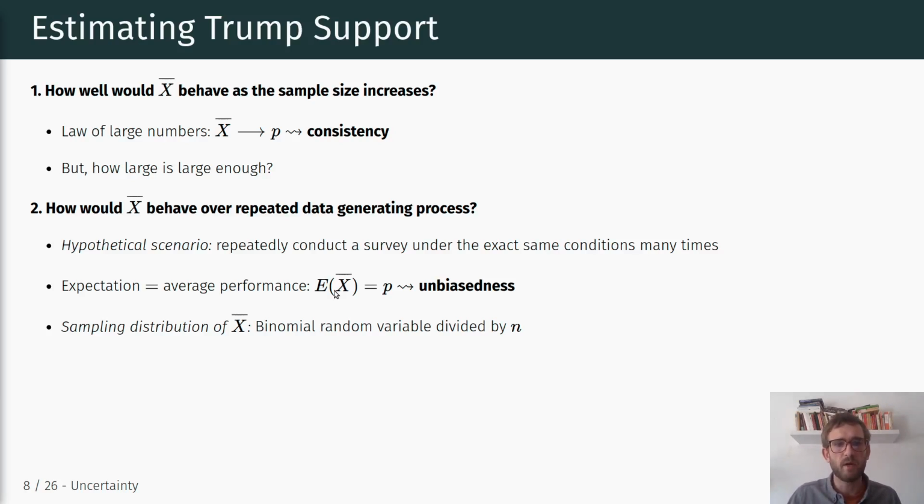And we know that x bar is a binomial random variable, and so we can directly specify the variance and standard deviation of that sampling distribution, right?